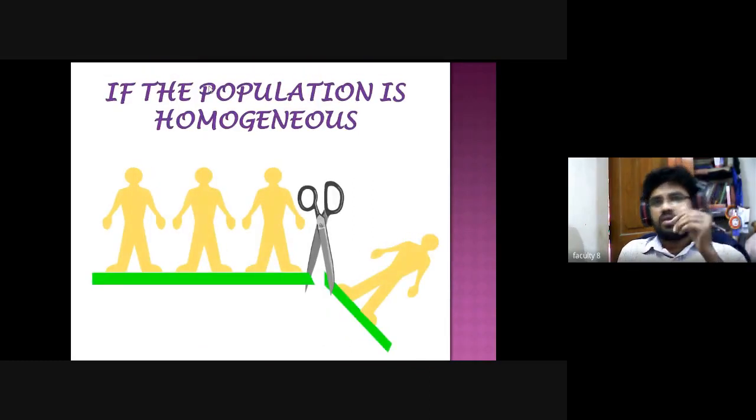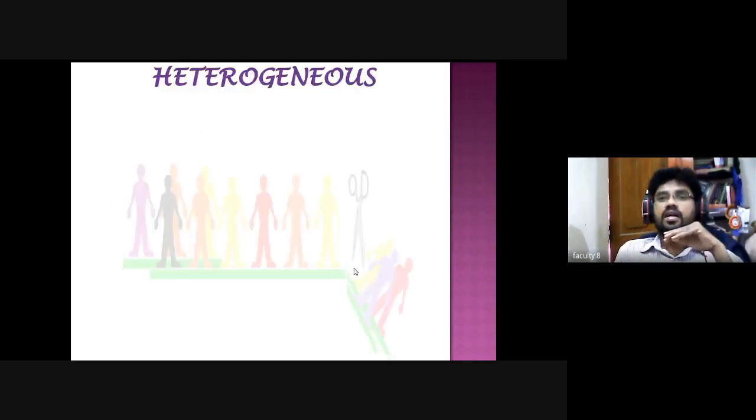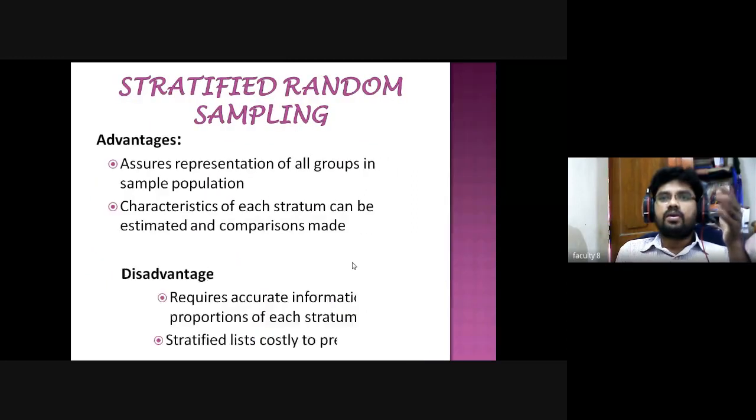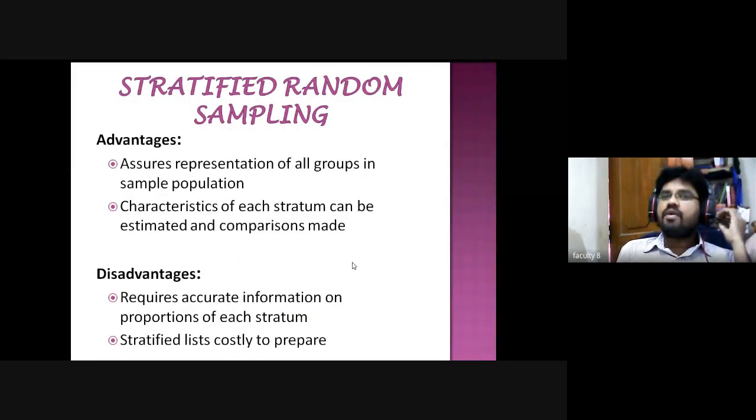As I told you, if the population is homogeneous, see here the color is the same, black and white. If you want to collect information from a population in America, you can divide into whites and blacks. The characteristics of white people are different from blacks. And if the population is heterogeneous, there are different types of people, here shown as colors: red, yellow. Then we need to understand the advantages of the stratified random sampling method.